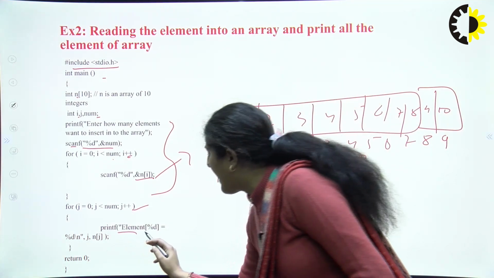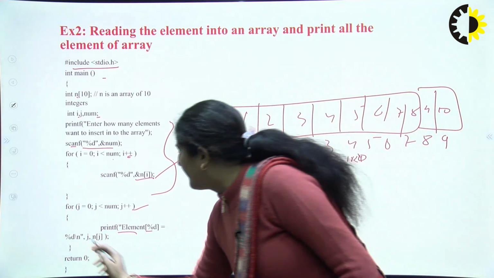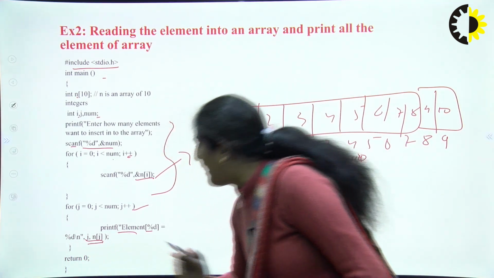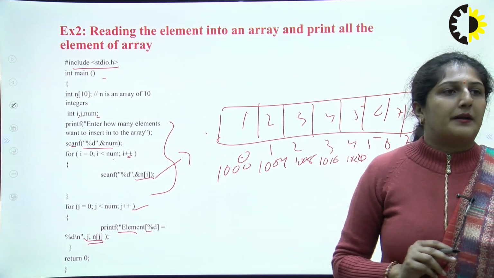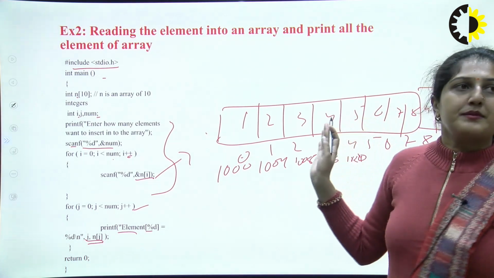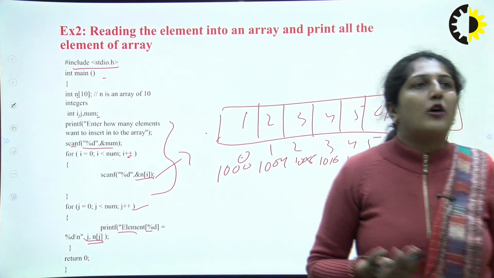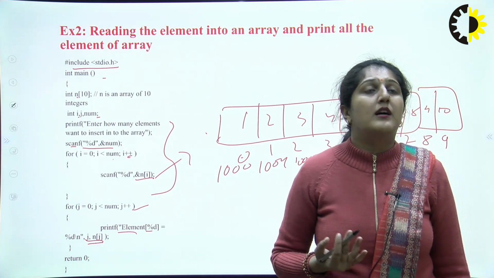So in printf we are using the integer specifier %d, and this is n of j, printf. The output will be like this. Like this we can initialize the 1D array, or we can read the elements from the 1D array.